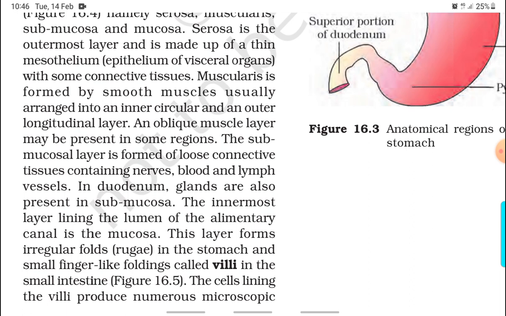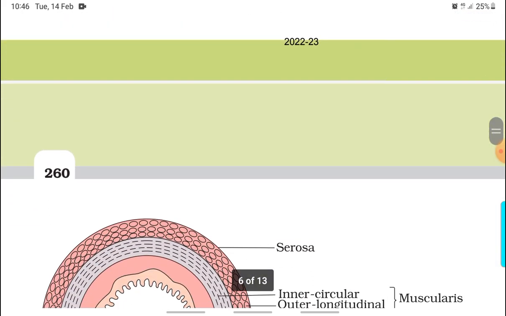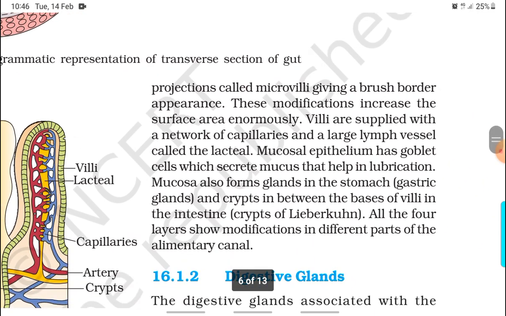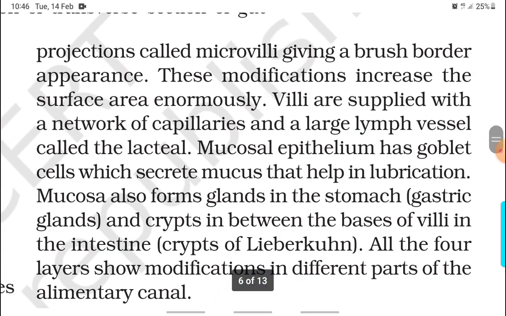The innermost layer lining the lumen of the alimentary canal is the mucosa. This layer forms irregular folds called rugae in the stomach and small finger-like foldings called villi in the small intestine. The cells lining the villi produce numerous microscopic projections called microvilli, giving a brush border appearance. These modifications increase the surface area enormously. Villi are supplied with a network of capillaries and a large lymph vessel called the lacteal.